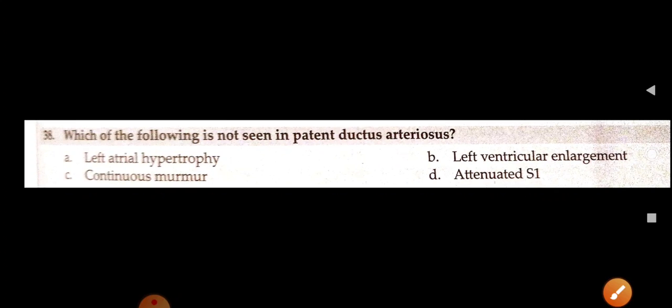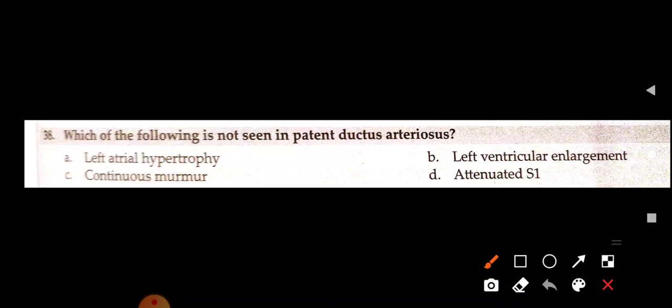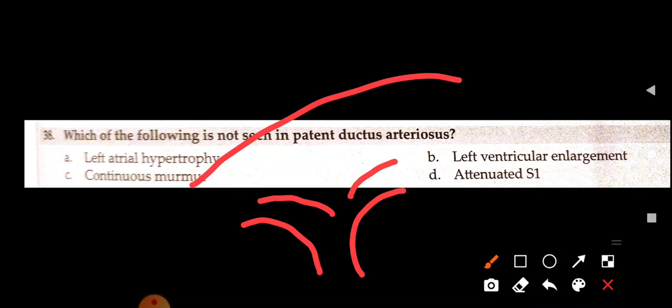Okay. Which of the following is not seen in patent ductus arteriosus? In patent ductus arteriosus, what happens? Okay, this is the pulmonary trunk. This one is the aorta, and this is the opening.